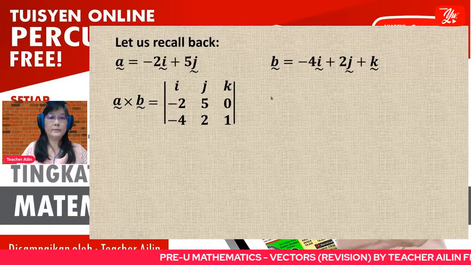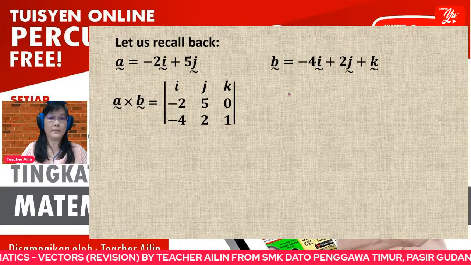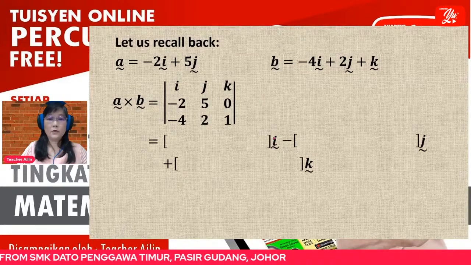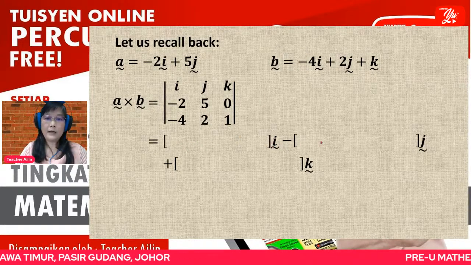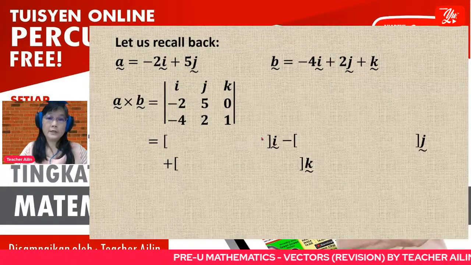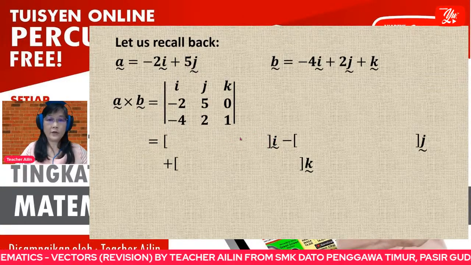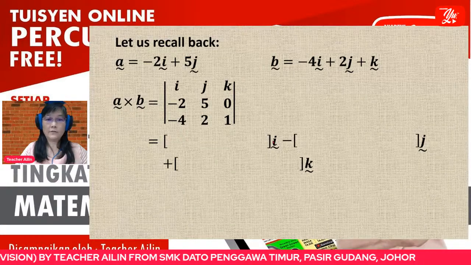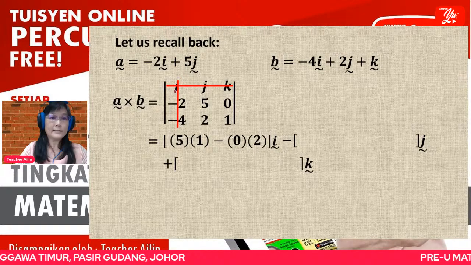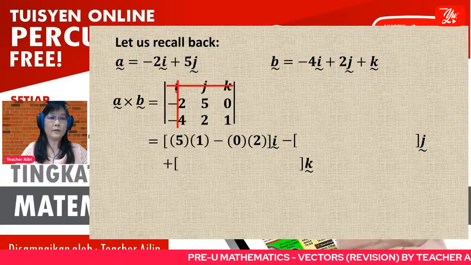When calculating the determinant, we use the first column or first row to do the calculation. Since the answer of a vector product is a vector, your answer will be some number i, some number j, and some number k. How do we get the coefficient for i? If you want to find the coefficient of i, you just ignore the same row and same column as i. i is somewhere here, so you ignore the same line and same column of i.